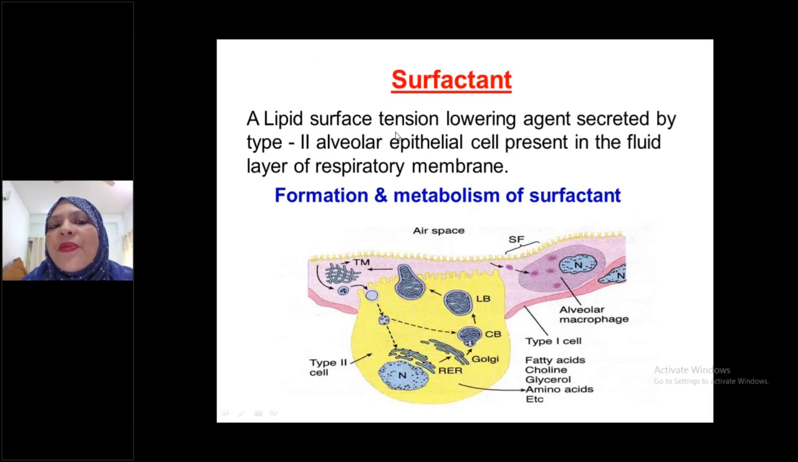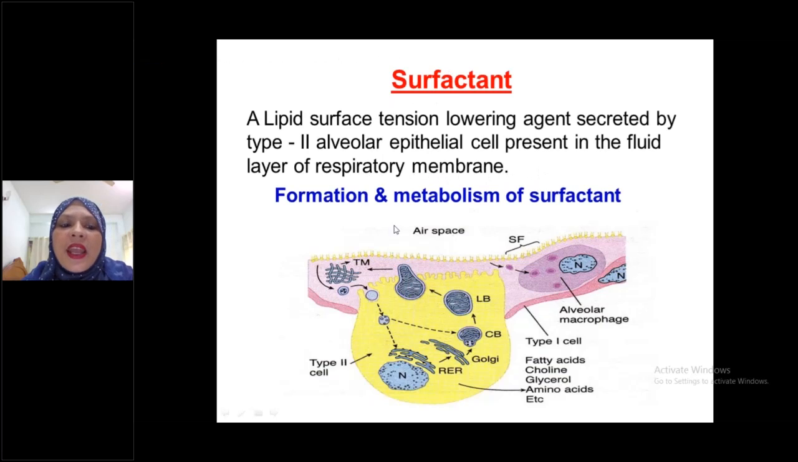This is a surface tension lowering agent. This is lipid rich, a lipid surface tension lowering agent. It is a lipid rich substance, that is, it is called lipid surface tension lowering agent, secreted by type 2 alveolar epithelial cells present in the fluid layer of the respiratory membrane. When we discuss the respiratory membrane, you will understand that there are so many layers of the respiratory membrane, but the first layer, that is the fluid lining layer of the respiratory membrane,